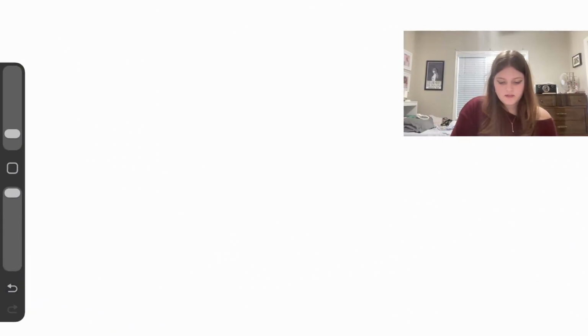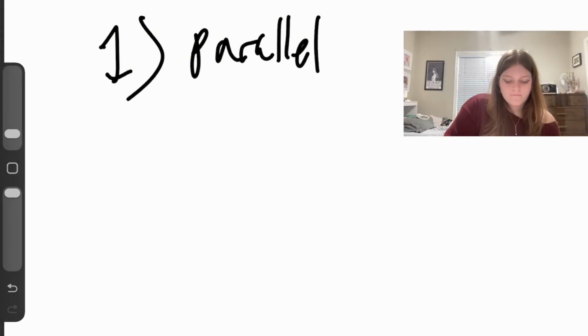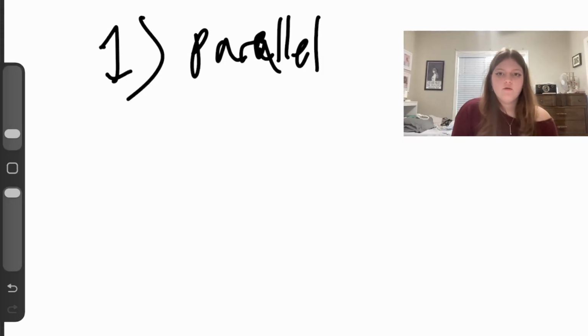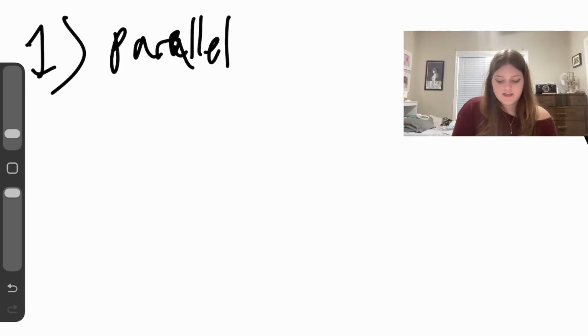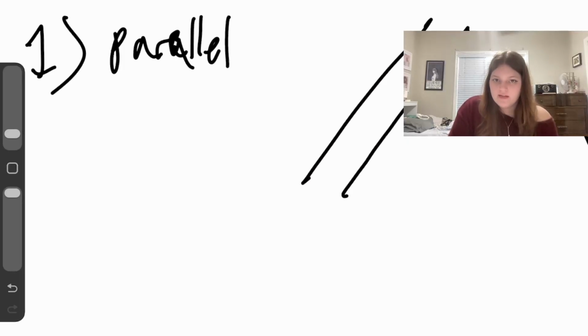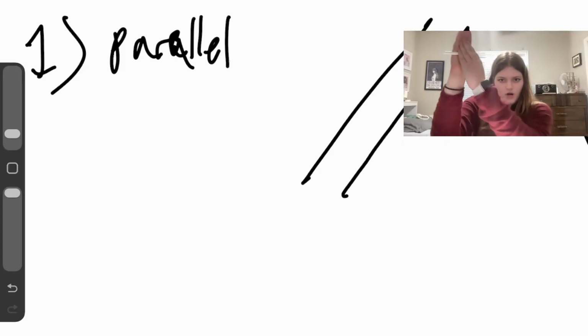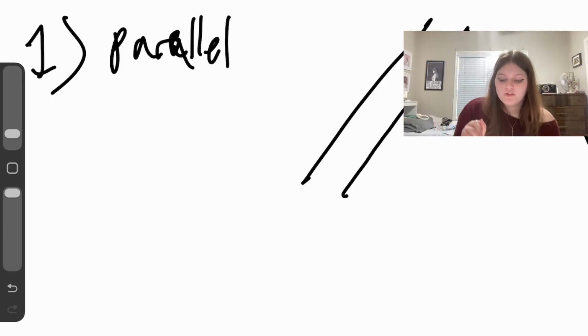Another thing that you need to know is some key terms. So first up, parallel. Parallel means that two lines have the same slope. A good way to remember this is that they never touch, because if they have the same slopes, they can't ever meet. Even if they have slightly different slopes, they will always meet, because eventually there's a point on the graph, whether it be in the hundreds or the millions, where the lines will cross each other. But if they have the same slopes, then they are parallel.